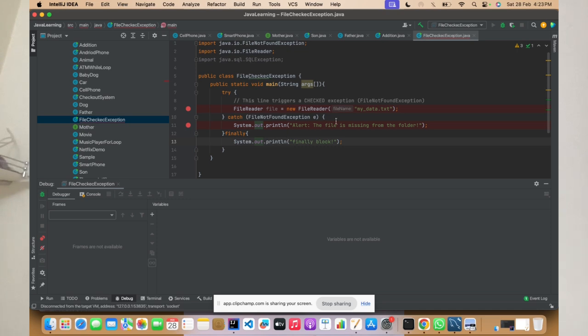So you see this file has been missed. Whether it goes inside the catch block or not, finally will be executed always. So this is the compile time exception.